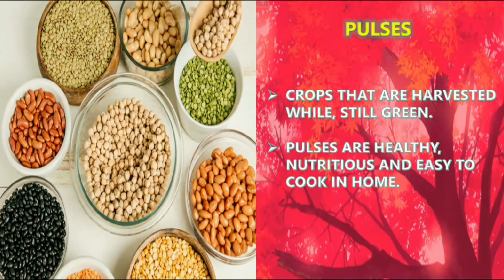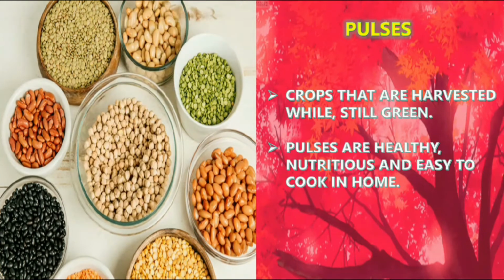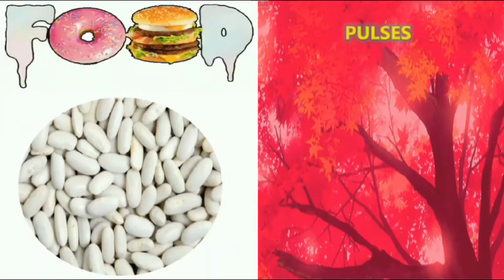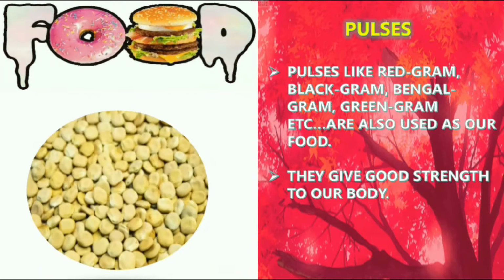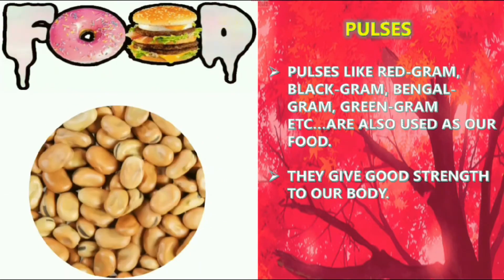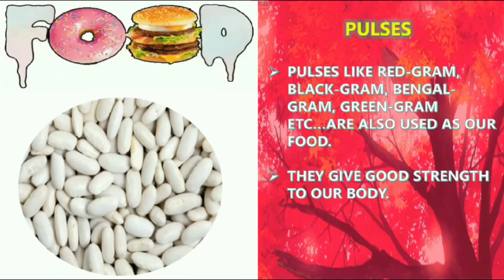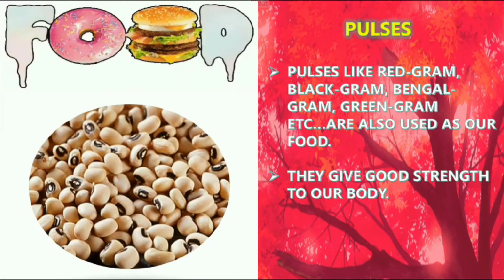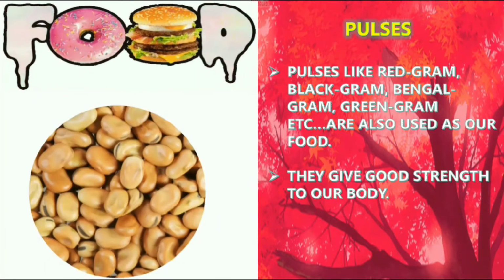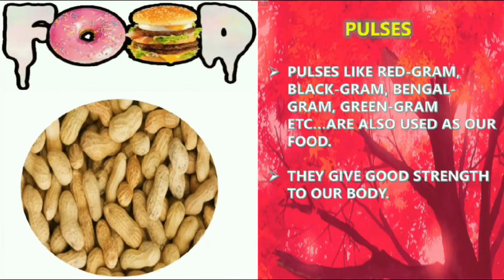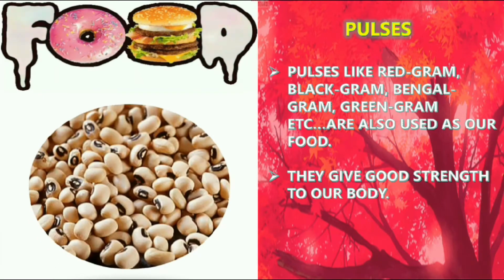Pulses are healthy, nutritious and easy to cook at home. Pulses like red gram, black gram, Bengal gram, green gram, etc. are also used as food. So these red gram, black gram and all, our mom used to cook, right? In a curry they used to cook a green gram curry and red gram curry. So we can take these as food, which also gives us good energy and strength to our body.